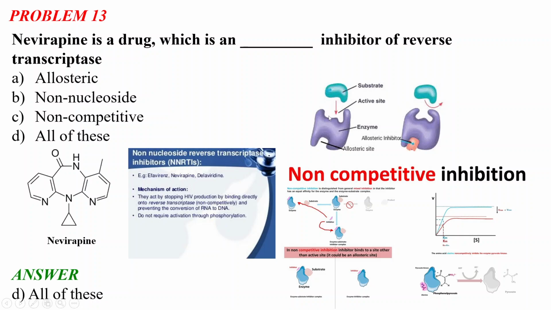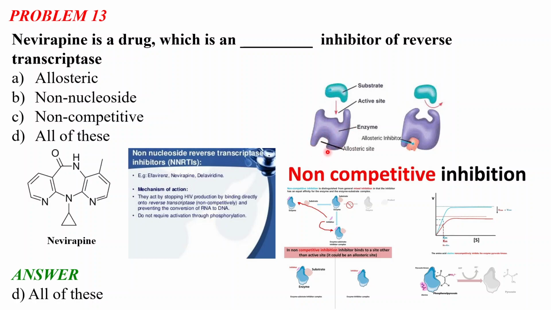So we all know that if it is an enzyme where the substrate binds, it is called an active site, as you can see in this structure. So it is the active site of the enzyme where the substrate binds. There is also an allosteric site, which is not an active site.